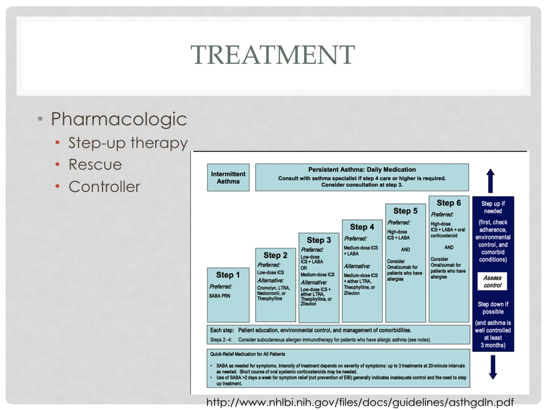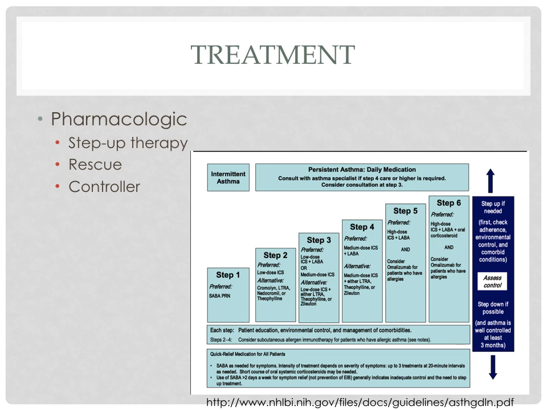Treatment. This figure is step-up therapy. We can use the classification table that we saw in the last slide to decide where to begin therapy. Each step lists the preferred treatment as well as alternative treatments to allow for some individualization. We want to use the least amount of medication or be at the lowest step as possible in order to control asthma. Well-controlled asthma mimics that of mild intermittent asthma on the classification chart.